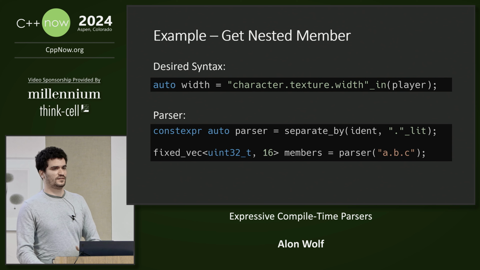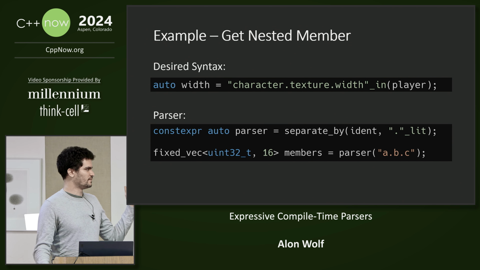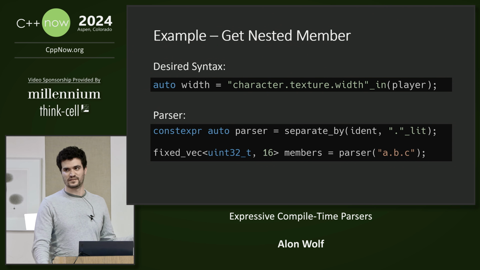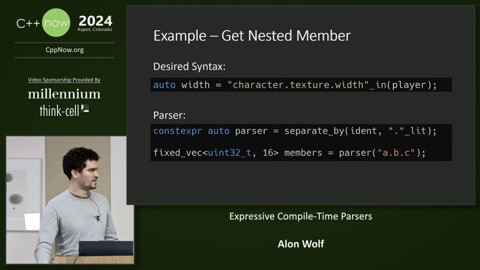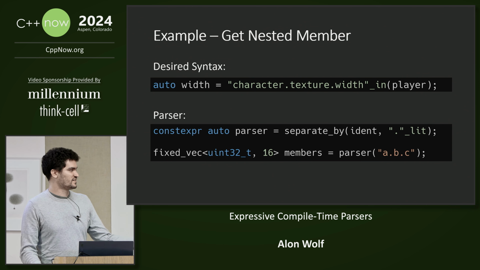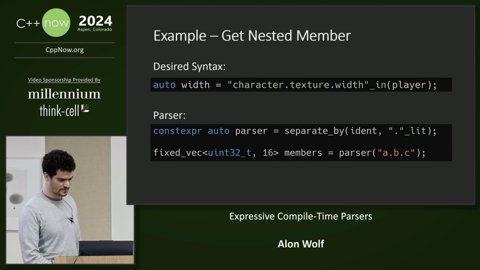Now with this, let's add it to a compile time parser, and our target syntax will be a list of identifiers separated by dot, and we will use it to create a function that returns a nested data member. I know this is not the most exciting syntax, but it is a starting point that we will build upon later. So our parser will match a list of identifiers separated by dots, and it will return a fixed capacity vector of 32-bit hash values of each of the identifiers of the nested data members.